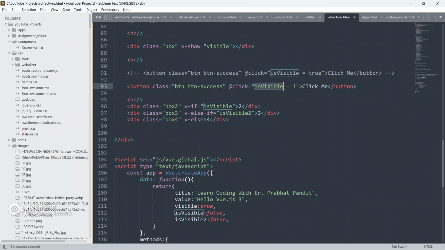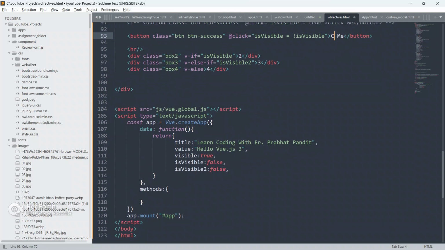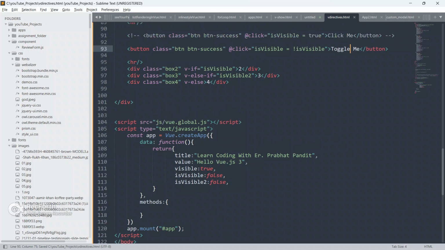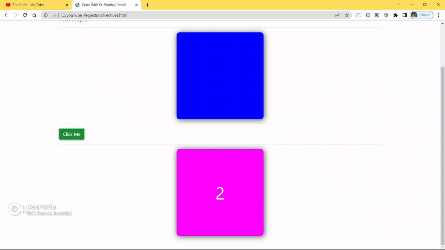Now with @ I am gonna create this toggle method. Whenever it is false, it will become true, and when it is true, it will become false. Just give the text toggle me. Now save your code, go to the browser and refresh your page.